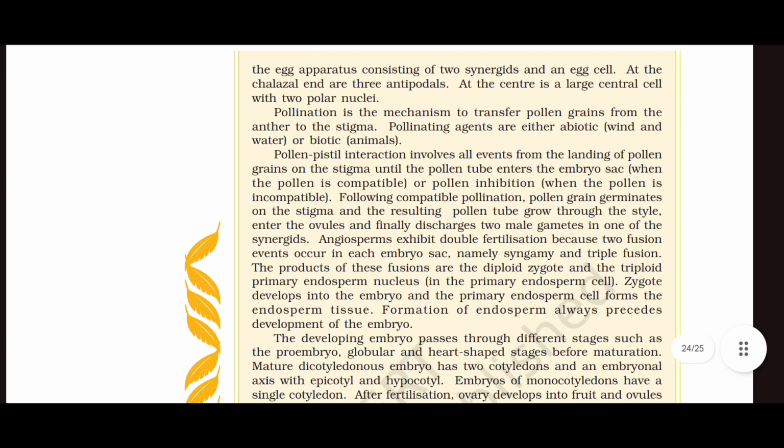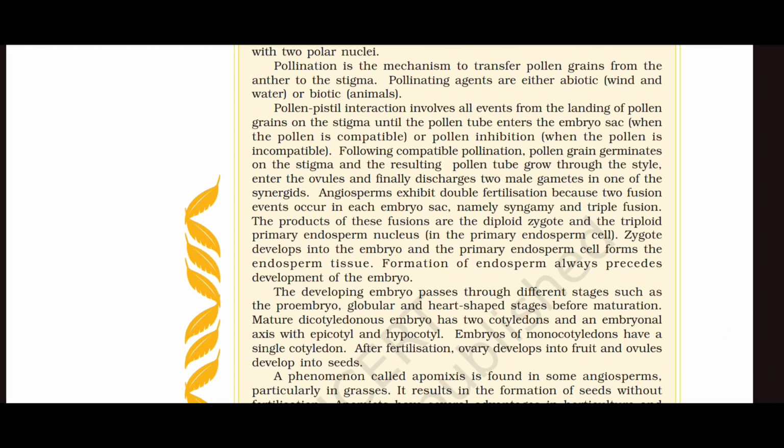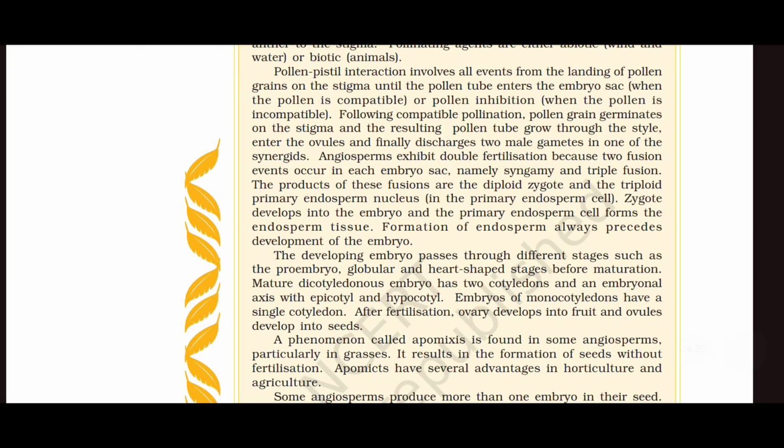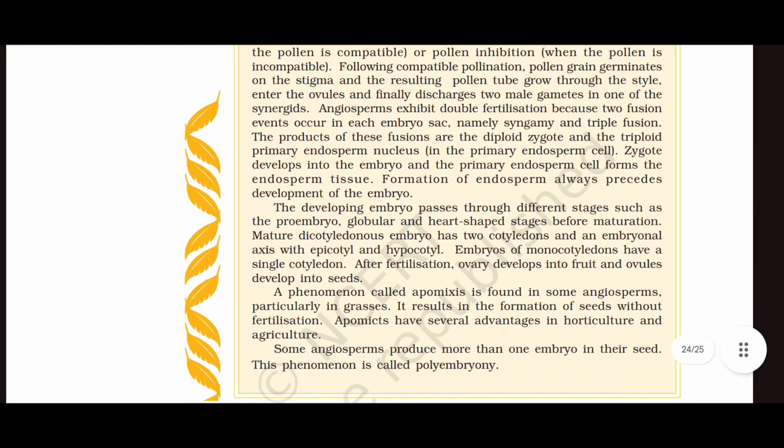Pollination is the mechanism to transfer pollen grains from the anther to the stigma. Pollinating agents are either abiotic, wind and water, or biotic, animals. Pollen-pistil interaction involves all the events from the landing of pollen grains on the stigma until the pollen tubes enter the embryo sac when the pollen is compatible, or pollen inhibition when the pollen is incompatible. Following compatible pollination, the pollen grain germinates on the stigma and the resulting pollen tube grows through the style, enters the ovules, and finally discharges two male gametes in one of the synergids.